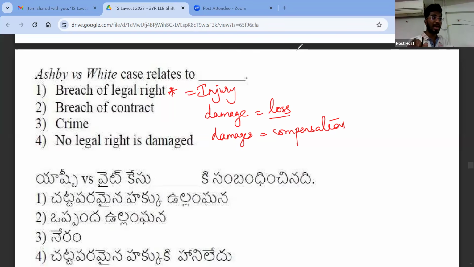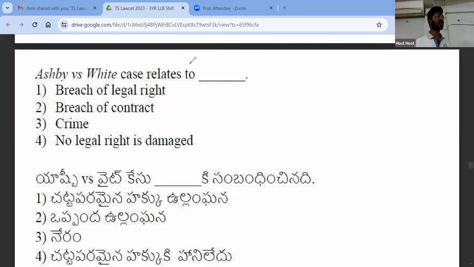Now, do you think there is any damage? Is there any loss? No, because he went to the polling booth to cast his vote for some person, but that person has won. But what has happened here? There is a breach of legal right. What is the right? The right to vote. So the right to vote is violated here. As a result, Ashby filed a case against White and also got compensation. So in law of torts, if you want to get compensation or file a case, breach of legal right or injury is important. Damage is not always necessary. Once your legal right is violated, you can go and file a case.